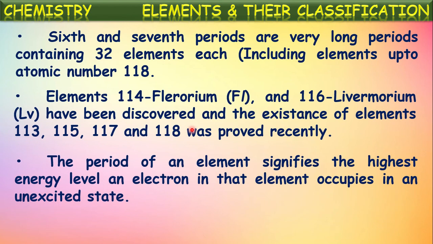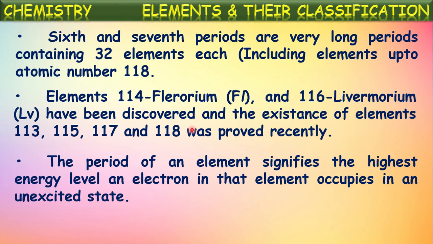The period of an element signifies the highest energy level an electron in that element occupies in an unexcited state. So, by knowing the electronic configuration of an element, we can identify in which period of the periodic table it exists. That can be identified by the highest energy level in its configuration. So the highest energy level in which electrons are being filled in an element tells you its